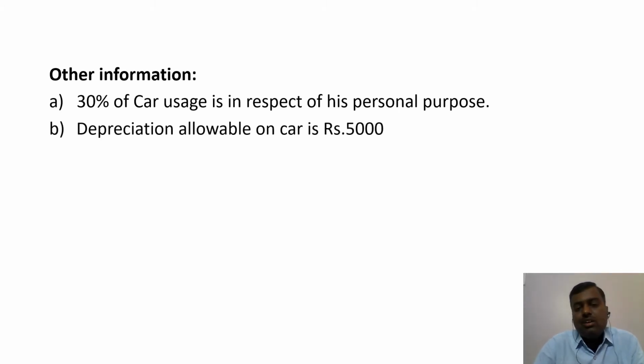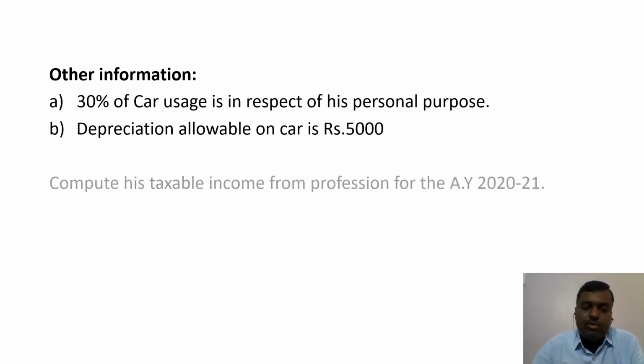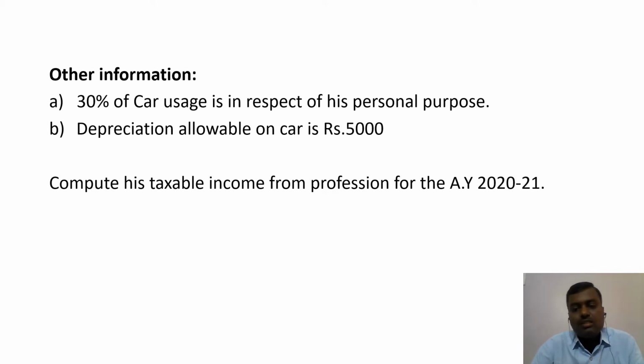And depreciation allowable on car is 5,000. So we will consider both of them while computing his income from profession. So compute his taxable income from profession for the assessment year 2020-21. This is the information which is given in the problem. So by considering all this information, we will proceed to the solution part.